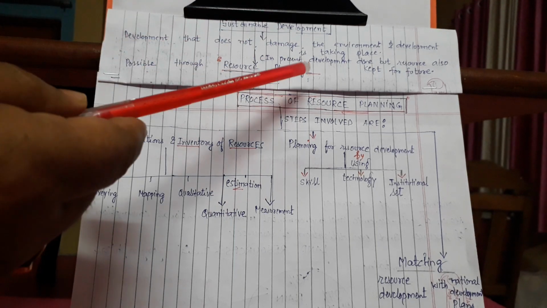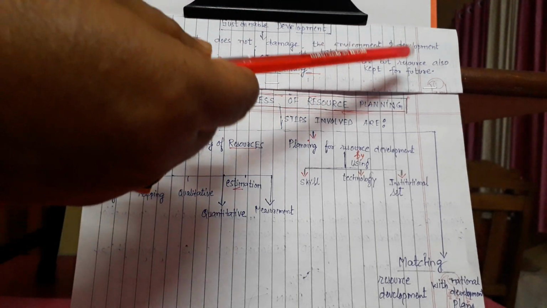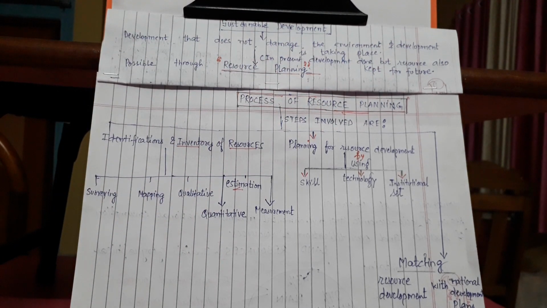So in the present, development is done, but resources are also kept for the future. I repeat, development is done without damaging the environment, by keeping the resources even for the future generation. There is no very fast use and depletion of the resources.